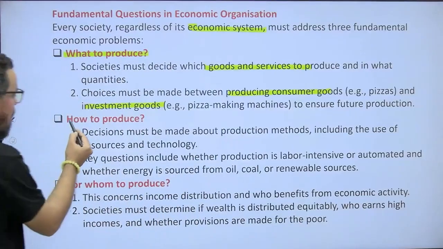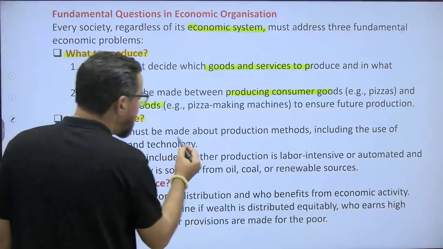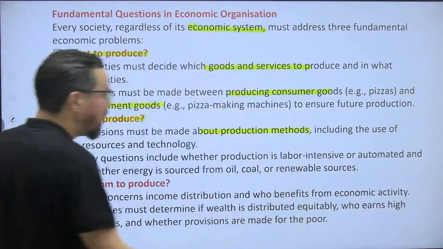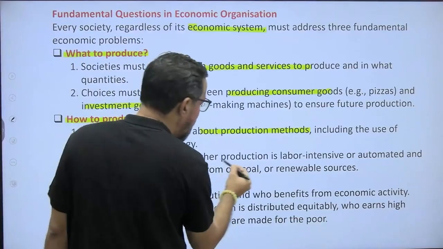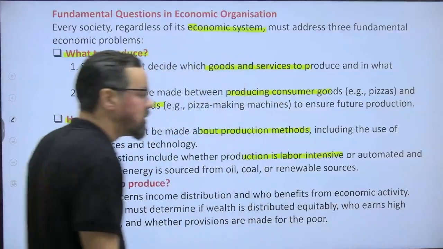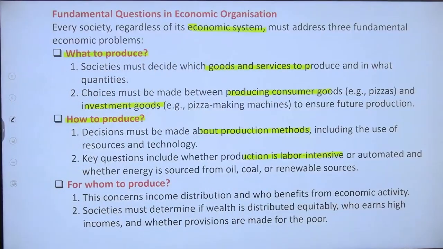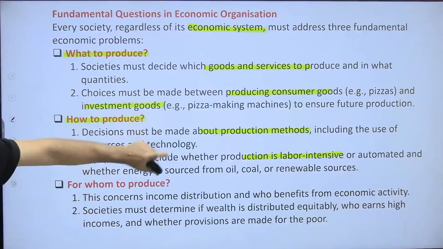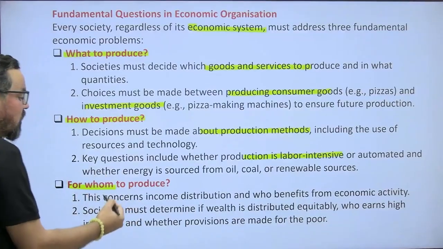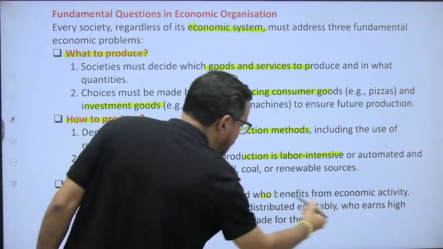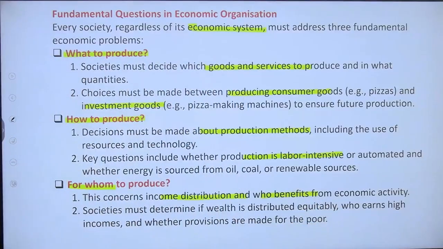The another one is how to produce. Decisions must be made about the production methods, including the use of resources and technology, or the economic structure also. Key questions include whether production is labor intensive or automated, and where the energy is sourced from: oil, coal, or renewable energy. These are the kind of questions we solve here. For whom to produce? The customer. The concern is income distribution, and who benefits from economic activity.